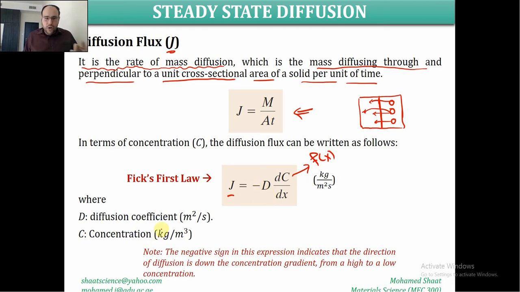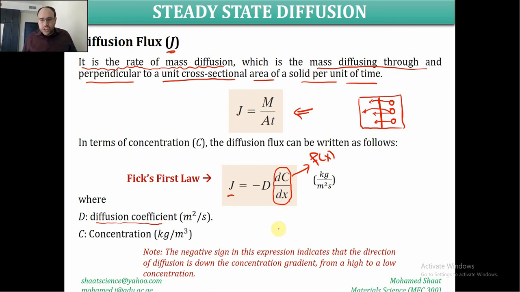D is a constant, known as the diffusion coefficient, which is measured in meter squared per second. So meter squared stands for area per unit time. dC by dx is the slope of the concentration change, or the rate of concentration change over position, where x is the position. This is the derivative of the concentration function, which should be a function of x. So if you are given the concentration as a function of x, you find the derivative of this function, plug it here, and you end up with the diffusion flux.